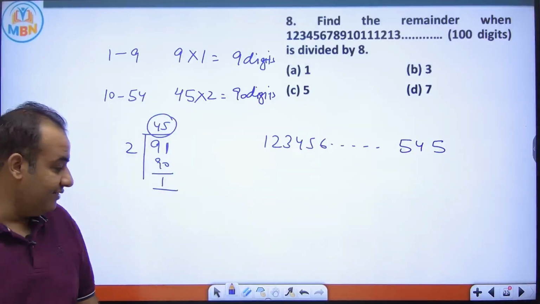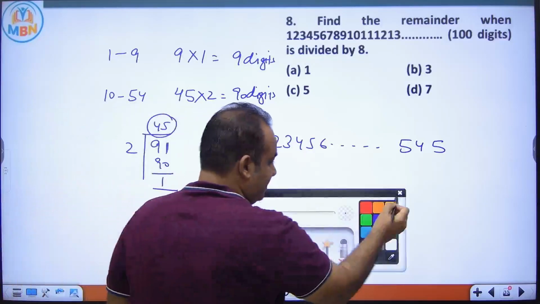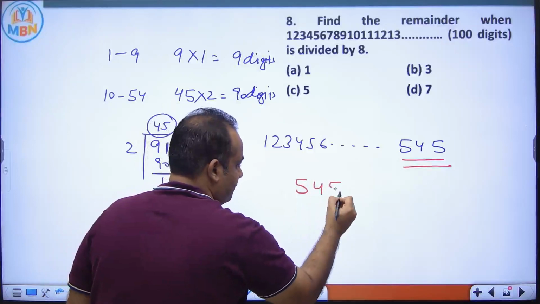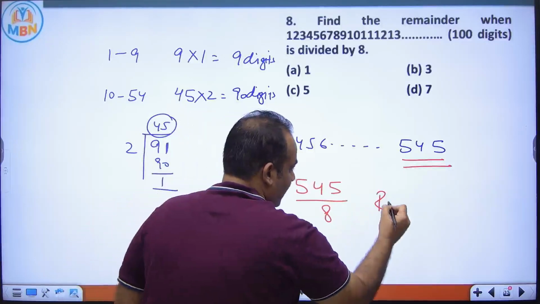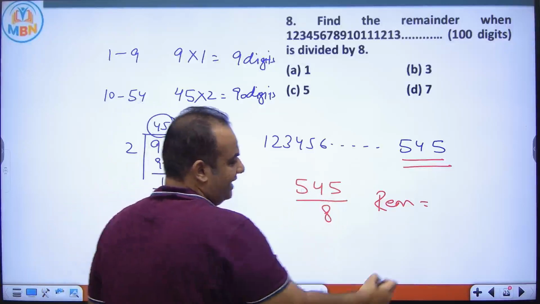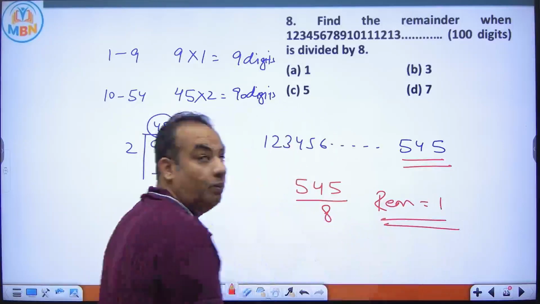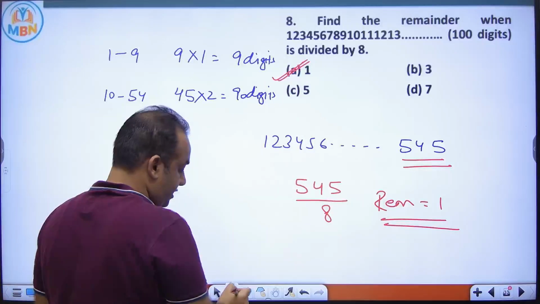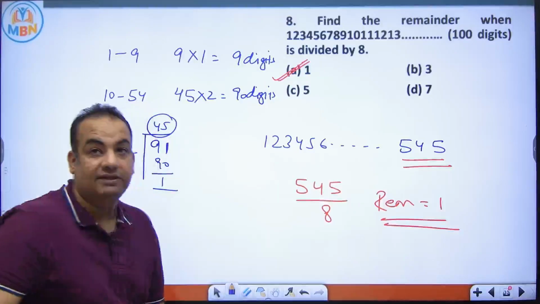Now you have to divide this number by 8. So what is the divisibility rule of 8? The number formed by the last 3 digits, you have to divide this by 8. So 8 6s are 48, 8 6s are 48, 8 8s are 64. So remainder is 1. Again a very very good question. So answer for this is A option.